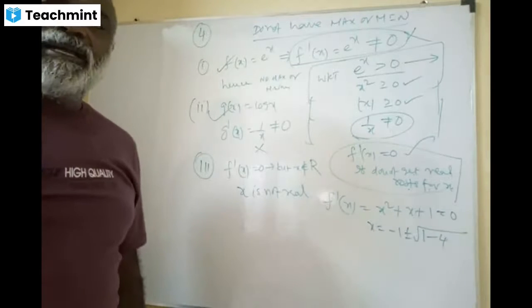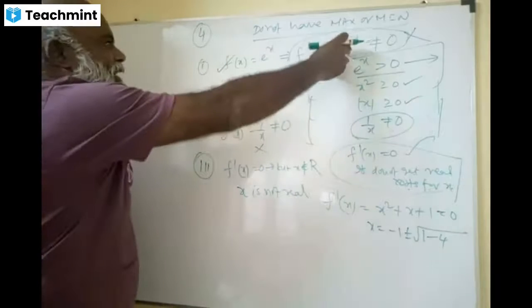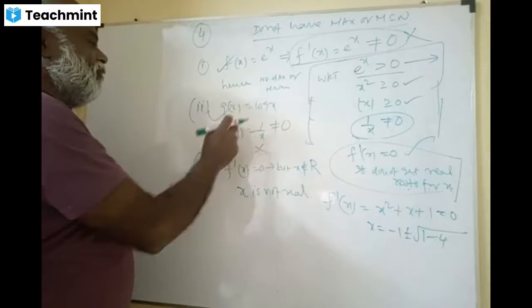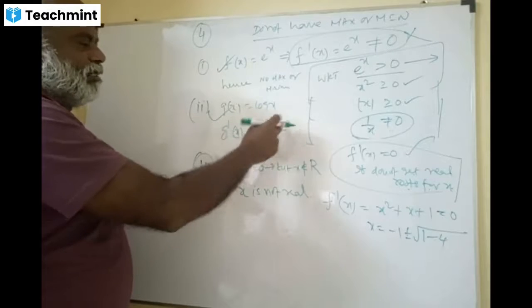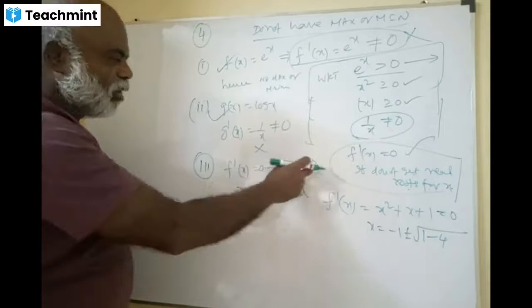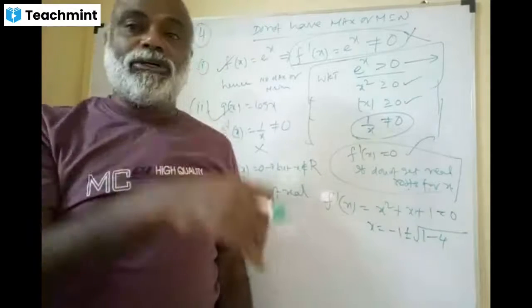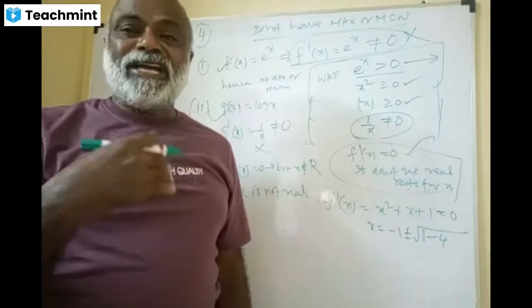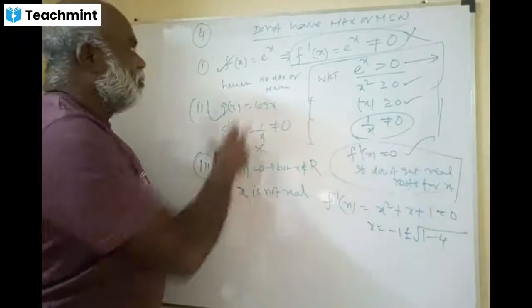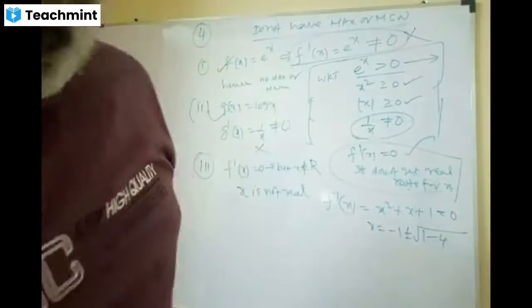So e power x does not have a maximum or minimum. 1 by x cannot be 0, hence no minimum, no maximum. And if x does not belong to R, f dash can be 0 but x cannot have real values, hence no maxima, no minima. This is about question number 4.